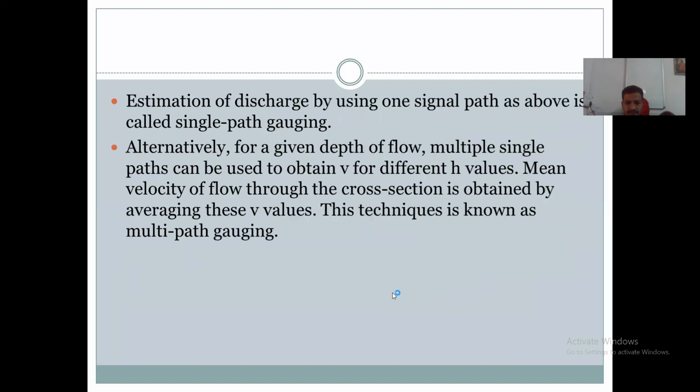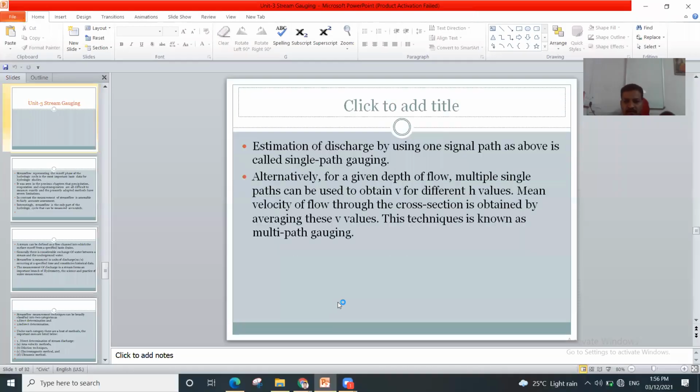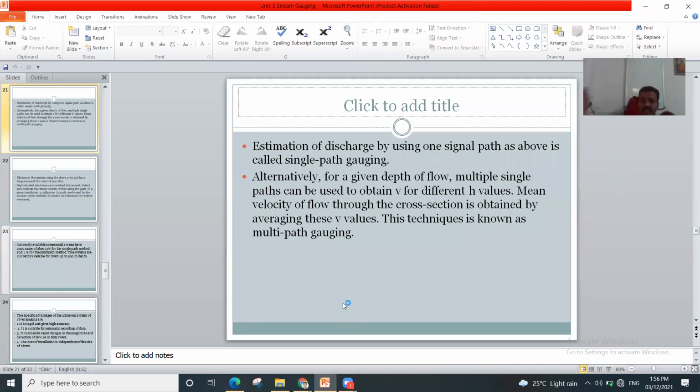From this, we get, for a given setup, as the area of the cross section is fixed, you can obtain the discharge for the whole cross section area of that flow channel. How do we calculate the discharge?